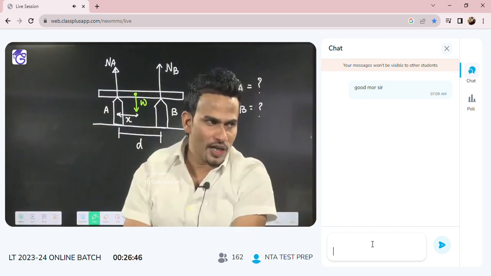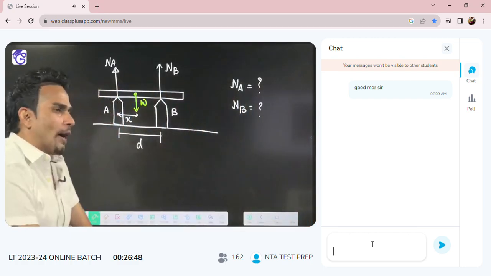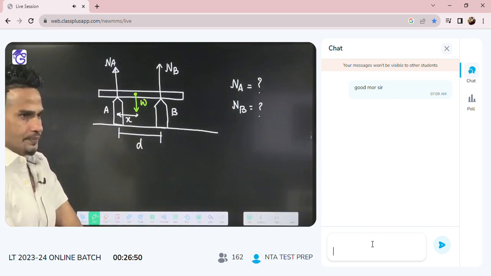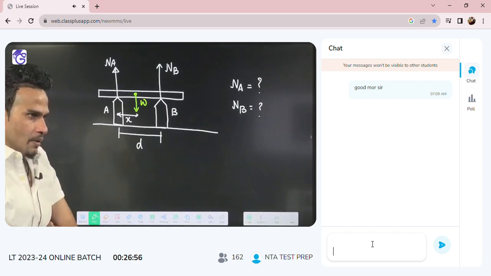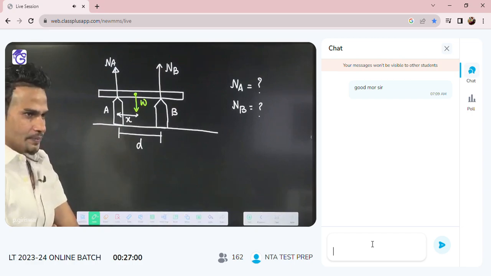Two supports are there. For each support you have to write the equation. When you write the equation for support B, the torque of NB will become 0. You will get the torque of NA.